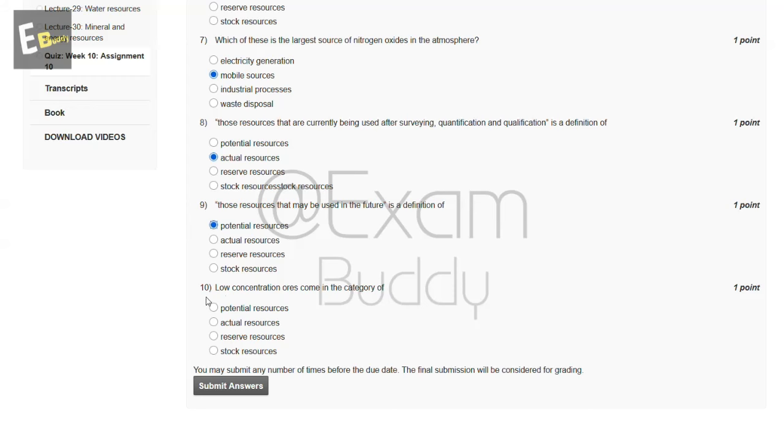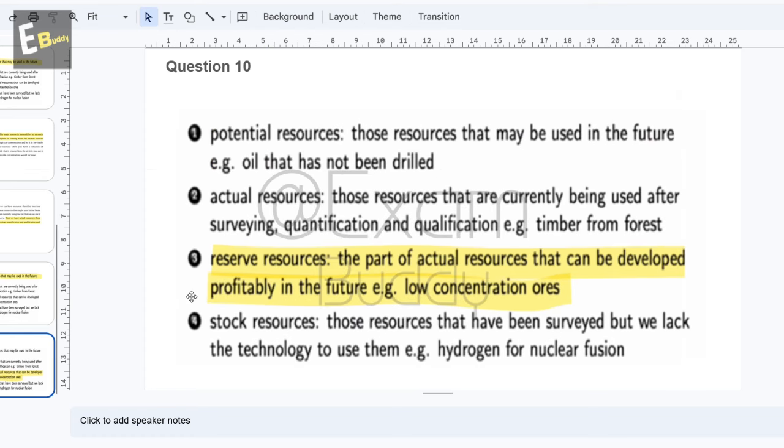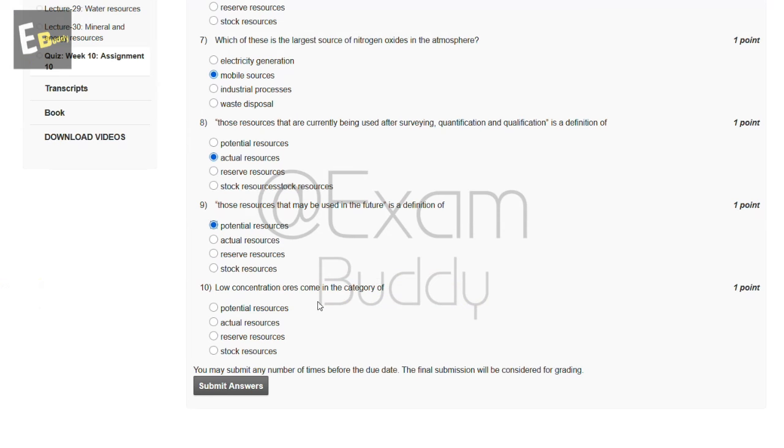Now the 10th question is low concentration ores come in the category of, so these are the options, and now let's check the answer of our 10th question. So question 10, reserve resources, the part of actual resources that can be developed profitably in the future. Example, low concentration ores. So the answer of our 10th question is C.